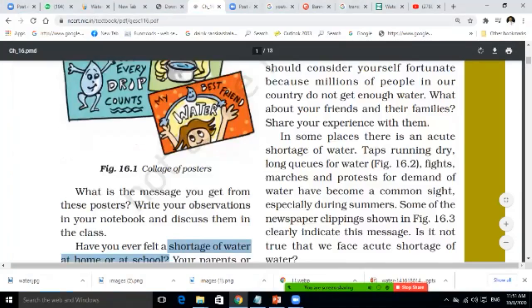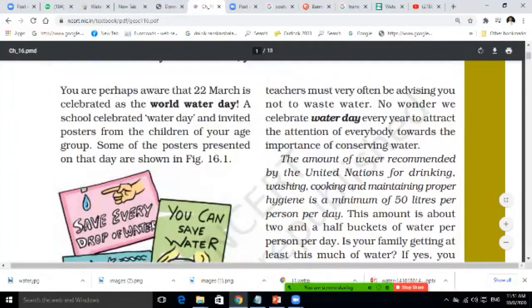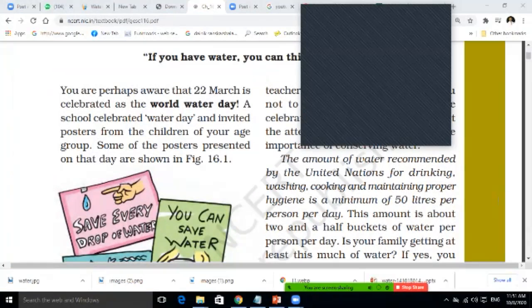Okay, so if you are not going to care about the water, definitely one day the water shortage will come. Just mute yourselves after giving the answers. You mute it.